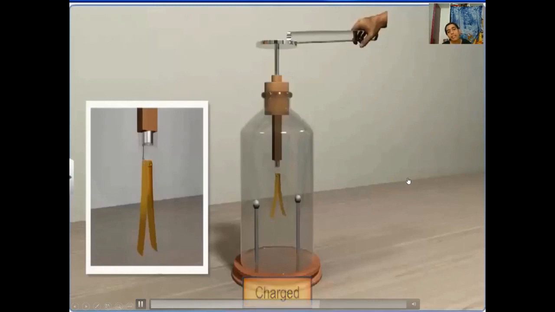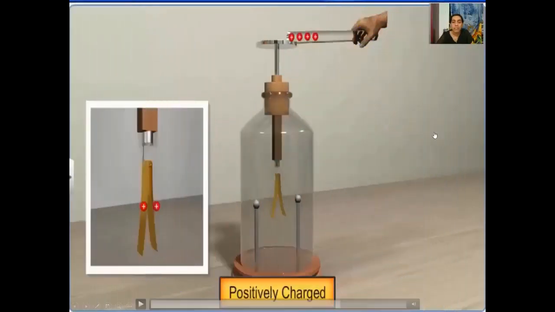So similarly, what happens then? When we see the divergence of the gold leaves, one can infer, what we can conclude from this, is that the body which we have just touched to this metal disc is charged. We can understand that, right? Hence we can detect the presence of charge on this body. So this is how we can detect the charges, right?